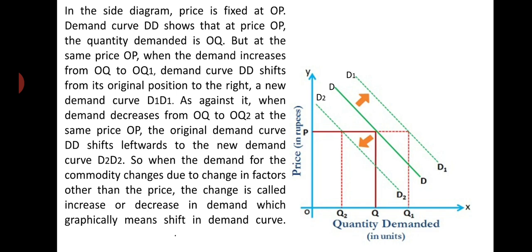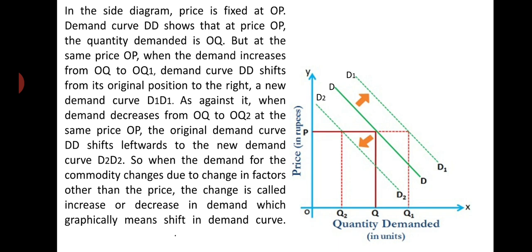We have already told that the price of the commodity remains constant while other factors change. If demand changes, there would be either an increase in demand or a decrease in demand. In this case, the demand curve shifts either towards the right or towards the left.